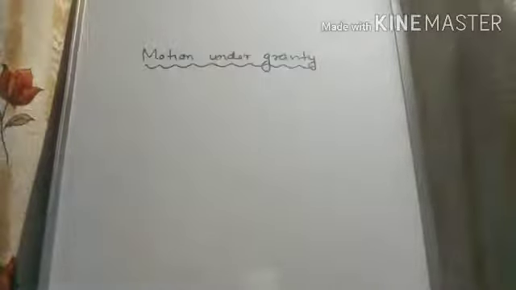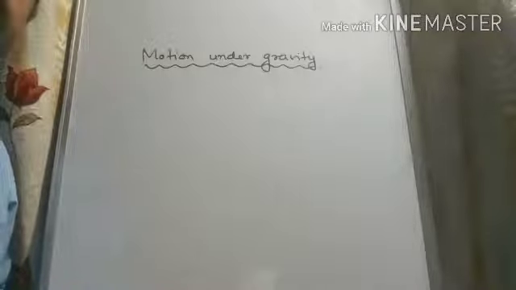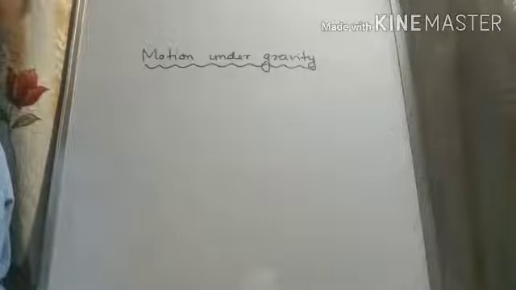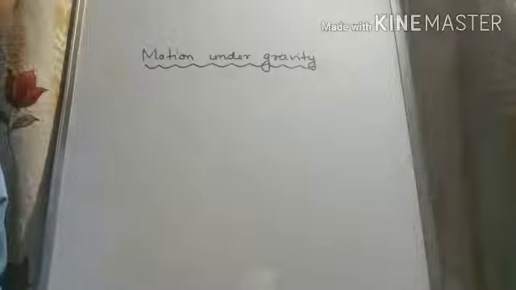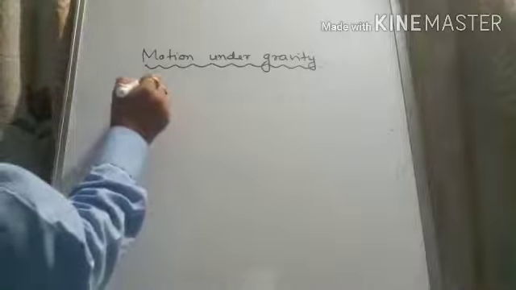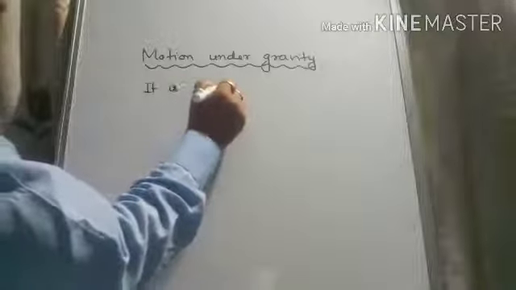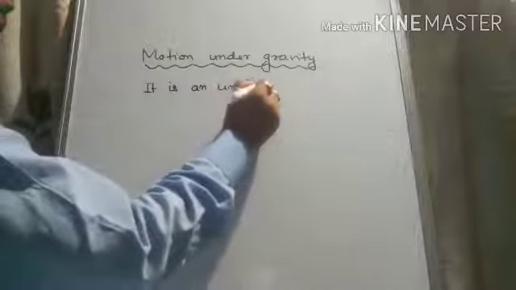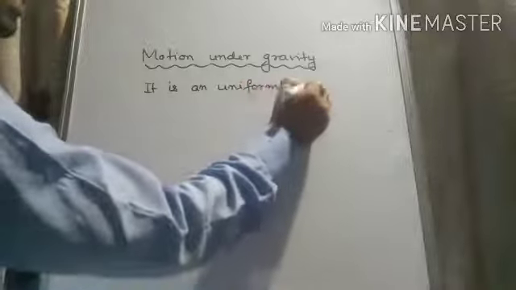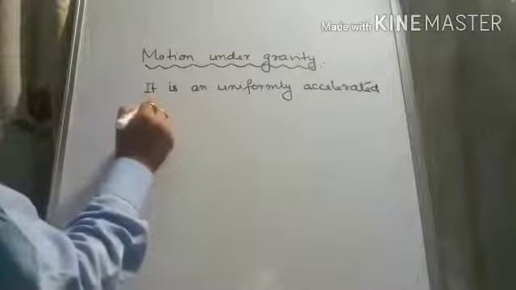Now if the acceleration is constant, it is a uniformly accelerated motion. We know that whenever the acceleration of a body remains constant, then the motion is called uniformly accelerated motion. So you can write here, it is a uniformly accelerated motion.